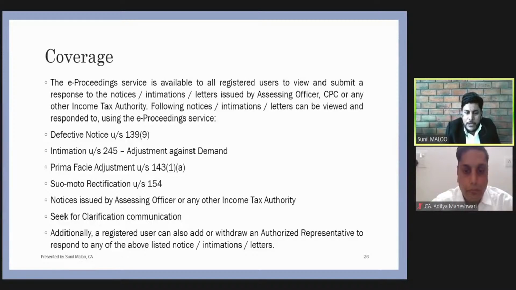So a better way can be to appoint a chartered accountant or authorized representative by using the authorized representative facility, which is available in the e-proceeding tab. Through that, if someone is appointed, then he will have to log in by his own ID instead of the login ID of the assessee, and he will have access only to the limited proceeding which is required to be handled by him.